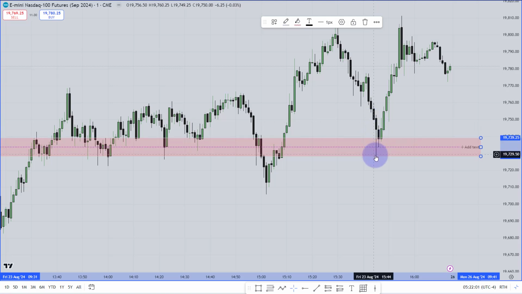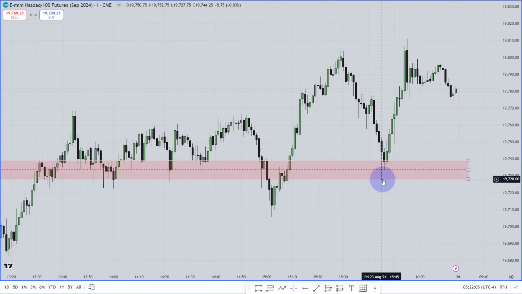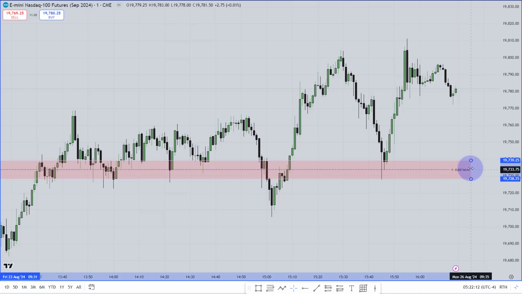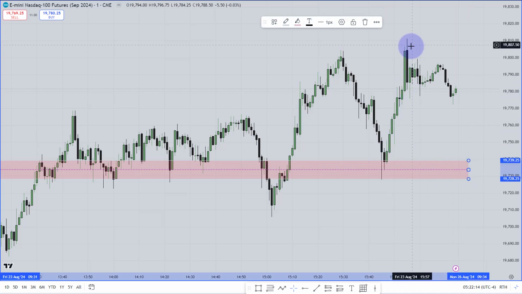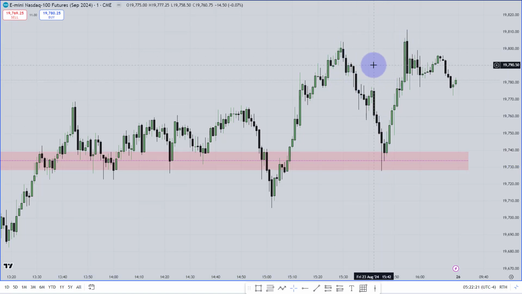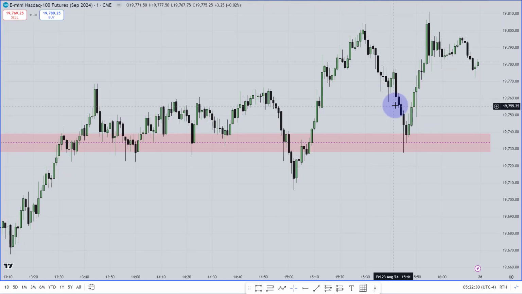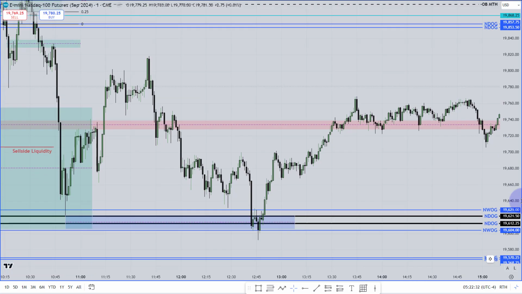That macro respected this specific fair value gap. After this low traded, then it has tapped one more time to the consequent encroachment of that specific fair value gap. Then look at the displacement above this high. Look at this run. This is also for your journal. Please do the journal. If you keep notes from here or every day, then slowly you are going to build the confidence to trade a lot of entries with algorithmic price action. This is all algorithmic price action.